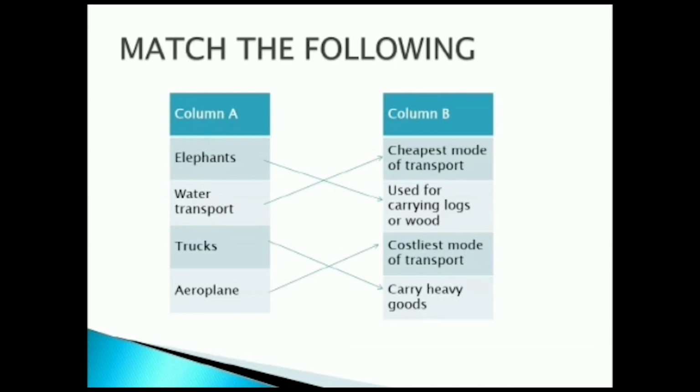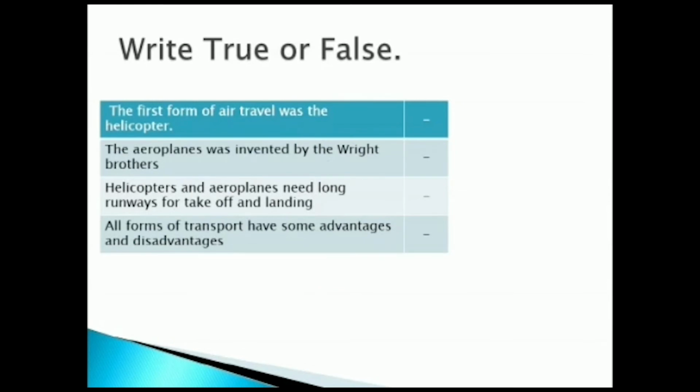Water transport is the cheapest mode of transport. Elephants are used for carrying logs or wood. Trucks carry heavy goods. Now let's see the next topic.